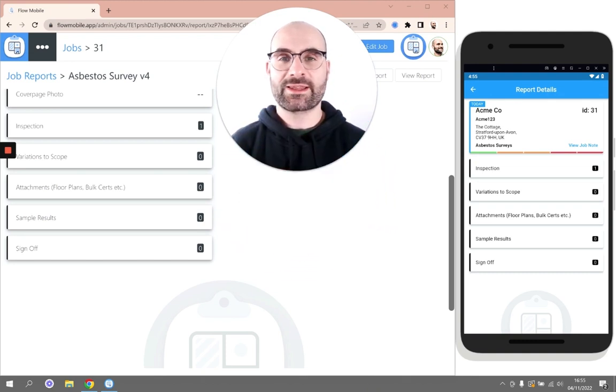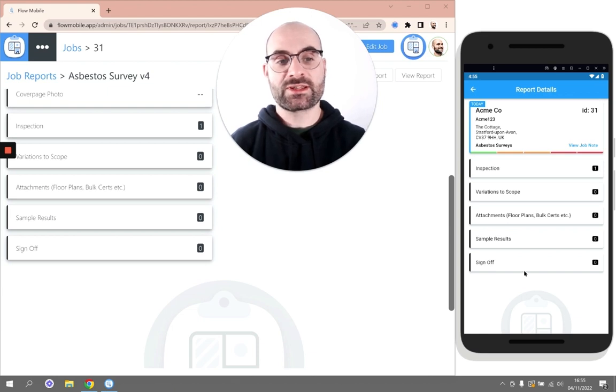Some reports, like this asbestos survey report, have a sign-off stage. You might even have multiple sign-offs like this one does. So you could have one sign-off for quality control, another to authorize the report for issue, and maybe another client sign-off even. There are two ways to sign off the reports. First is on the mobile app, the second is on the dashboard. Let's start by looking at the mobile app method.